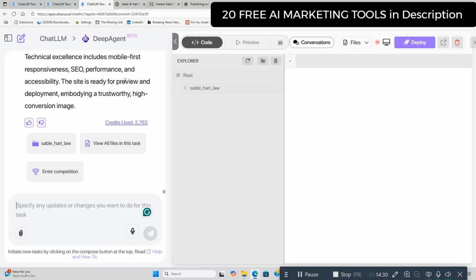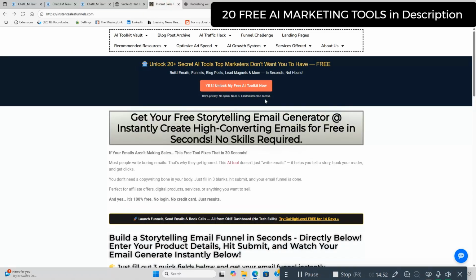There's a $20 plan, and you get a lot of credits, and you can mess around with this and build some high-end assets for your business, for yourself. 80-20 rule, remember. And that's what DeepAgent and tools like this do. They do all the high-value tasks where you're going to make the majority of your money if you're doing the right tasks, obviously. So now we're going to move on.